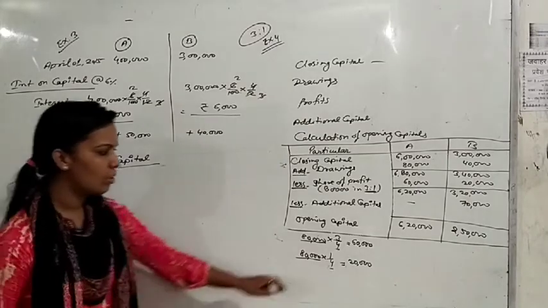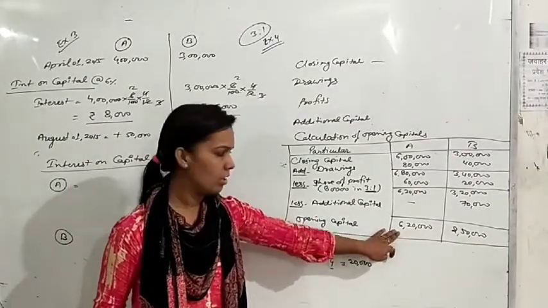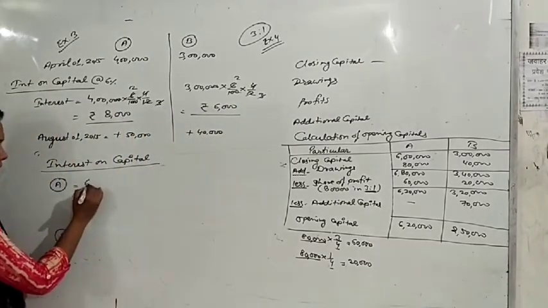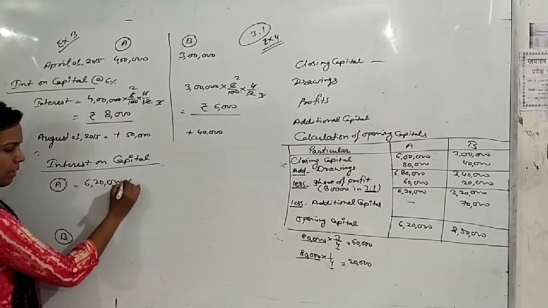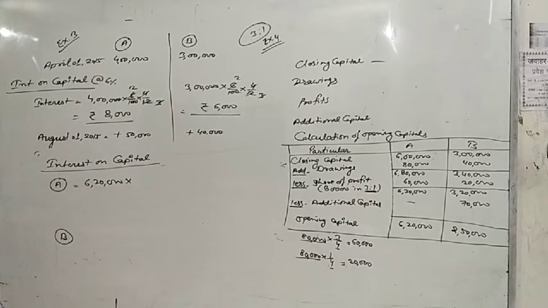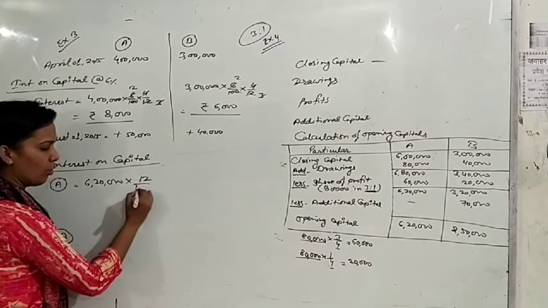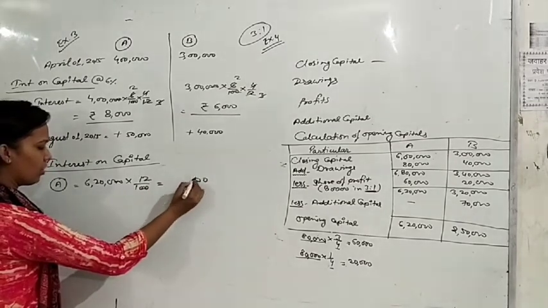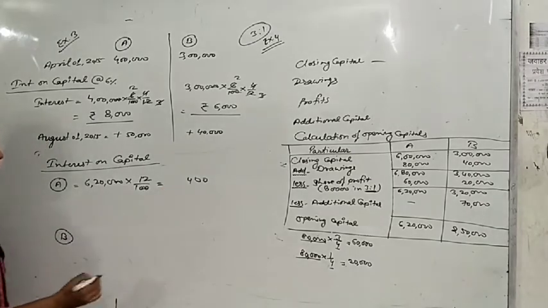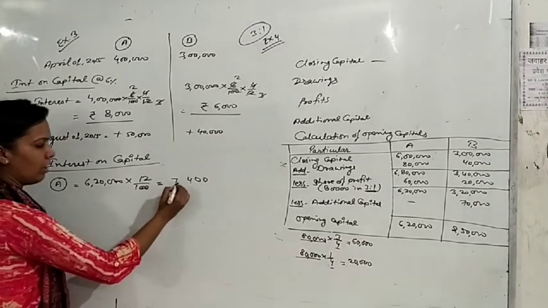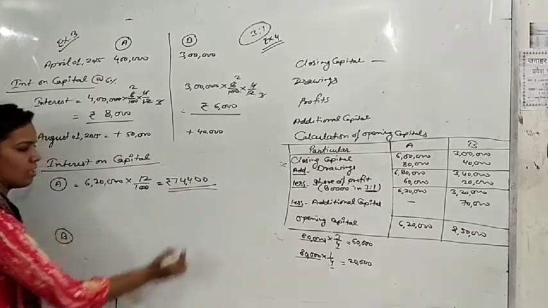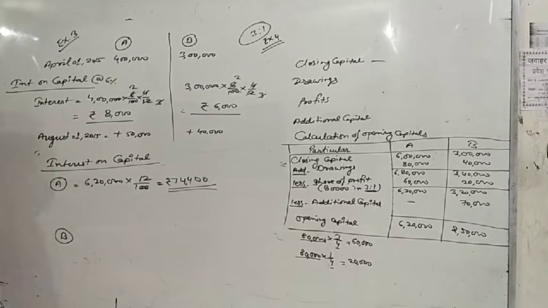You know that A's opening capital is 6,20,000. There is no additional capital of A. So we will write 6,20,000 multiply by, what is the interest rate? 12%. So 12 upon 100. So just multiply it, and we get 74,400. This is the interest on capital of partner A.